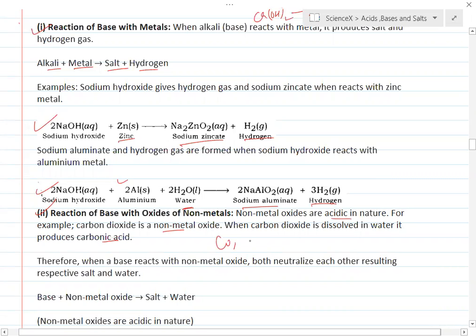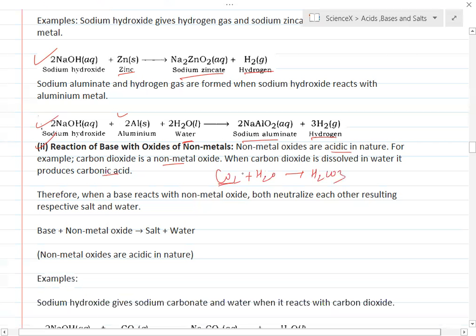H2CO3, carbonic acid. So it is what? Acidic in nature. Carbon is a non-metal, so it is acidic in nature. Generally, bases react with a non-metallic oxide, which is acidic in nature, and give you salt and water. This is also called a neutralization reaction. A neutralization reaction is a reaction between base and acid. Base reacts with acid, it gives you salt plus water.